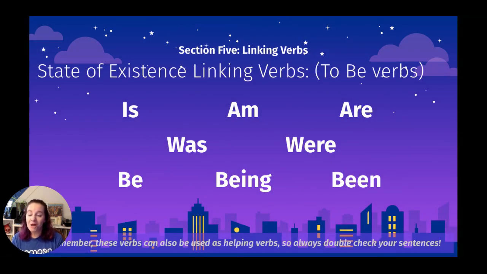So here are some of our linking verbs, and these are the ones that can sometimes function as a helping verb. So you always want to double check in your sentence that you don't have a helping verb and that this is its own standalone verb. So it's is, am, are, was, were, be, being, and been. So those are your state of existence or your to be linking verbs because they're all forms of the verb to be.